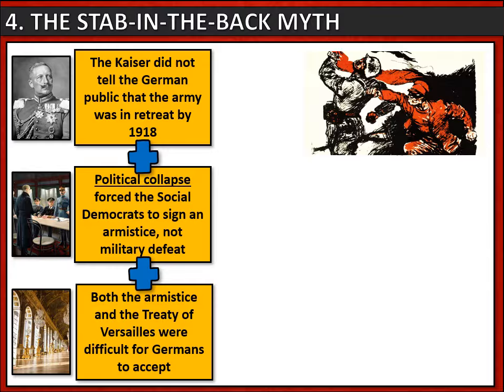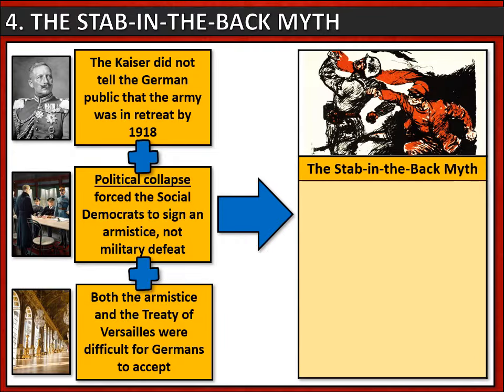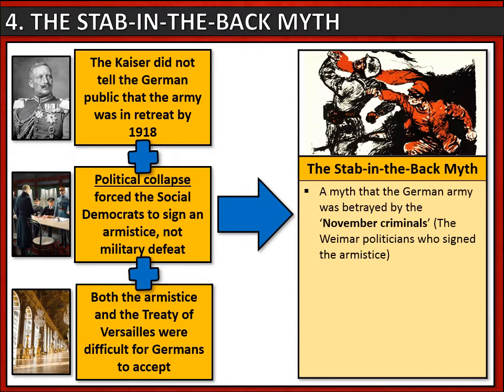Now, when you add all these three things together, they give rise to a myth known as the stab in the back myth. This was a myth that the German army had been betrayed by the November criminals, the Weimar politicians who signed that armistice in November of 1918.